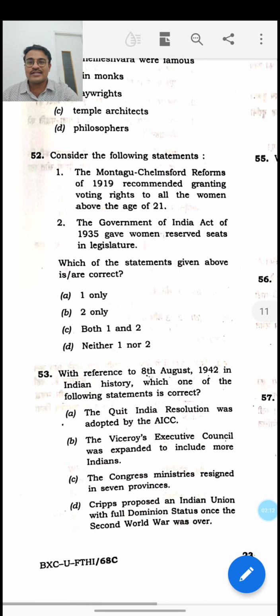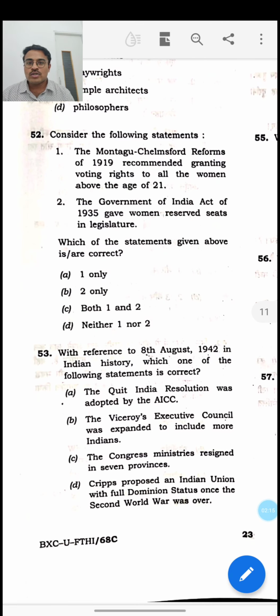Then the next question: consider the following statements. The Montagu-Chelmsford reforms of 1919 recommended granting voting rights to all women above the age of 21 years. That is the first statement. And the Government of India Act of 1935 gave women reserved seats in legislature. So two statements are given. By the very first look at the first statement, even all men were not given voting rights above 21.